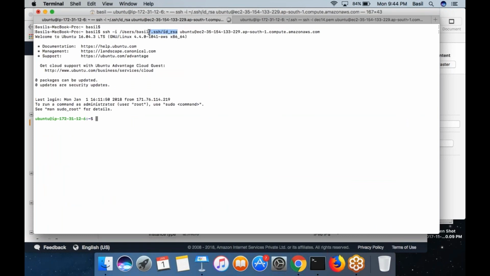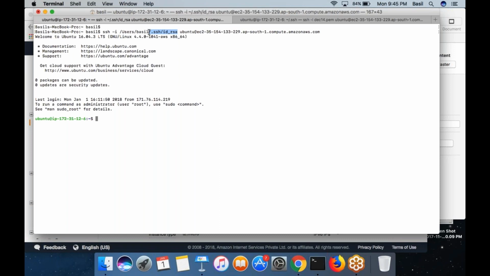So this way, it's up to you which key you want to use, or if you want to create a key pair yourself, you can create a key pair yourself. Just make sure that the public key is actually kept inside the .ssh/authorized_keys file of the remote machine. Then you are eligible to log in using the private key.